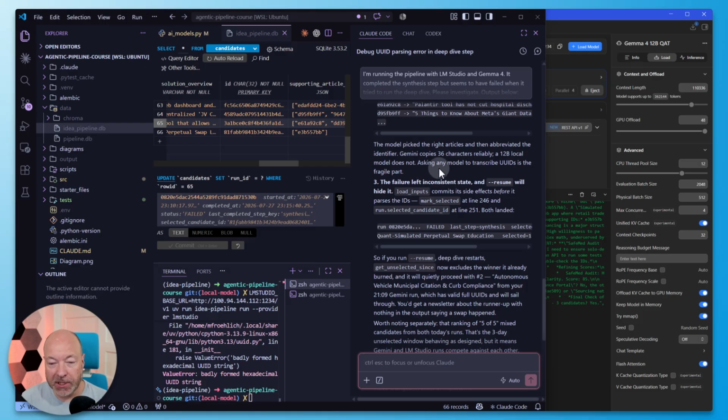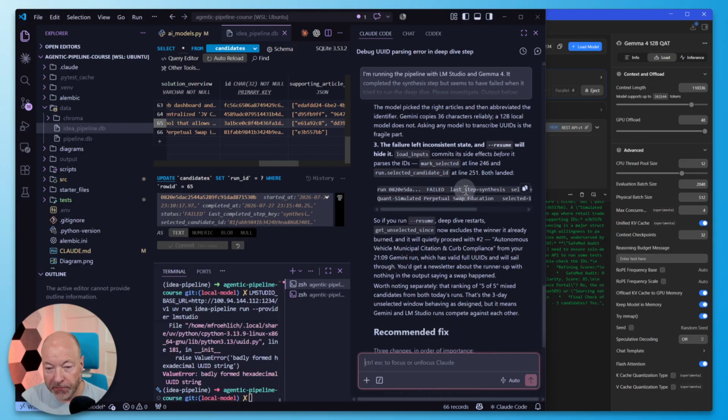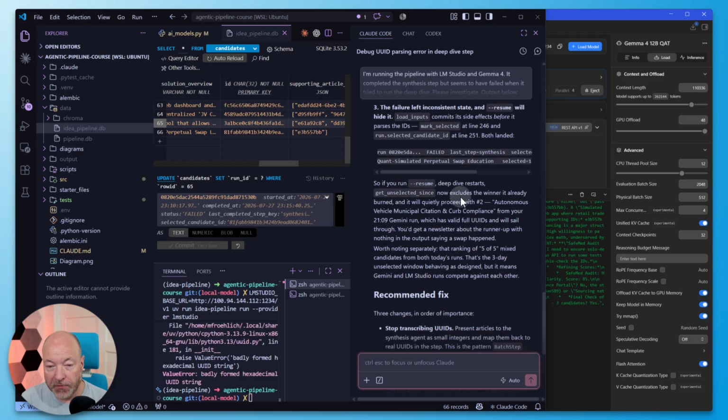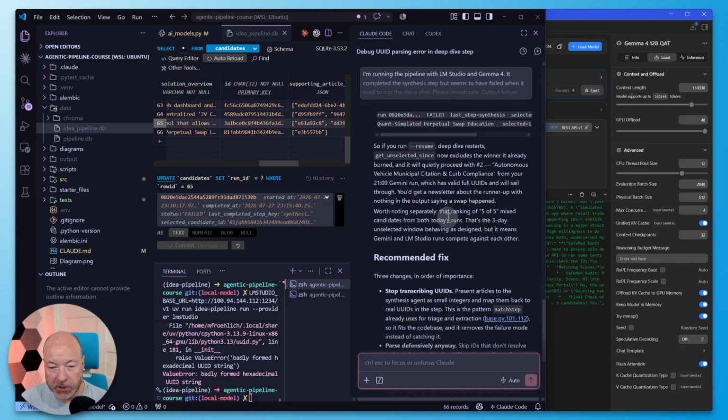The failure left inconsistent state, and resume will hide it. Okay. Load inputs commits its side effects before it parses the IDs. Mark selected, and so on. Okay, so 3 different issues here. So if you run resume, deep dive restarts, gets unselected since now excludes the winner it already burned, and it will quietly proceed with number 2. Autonomous vehicle, that's fine. I would probably just kick it off from scratch.